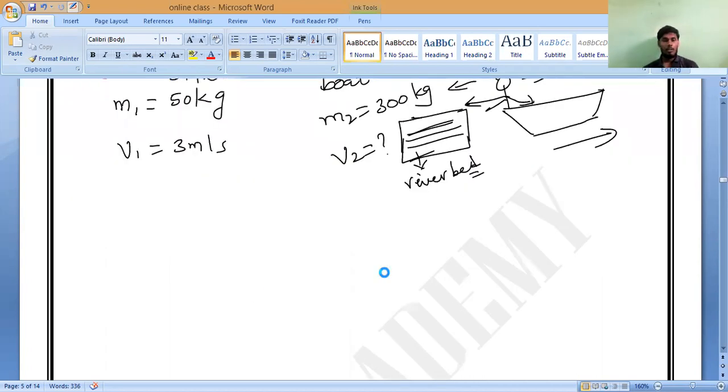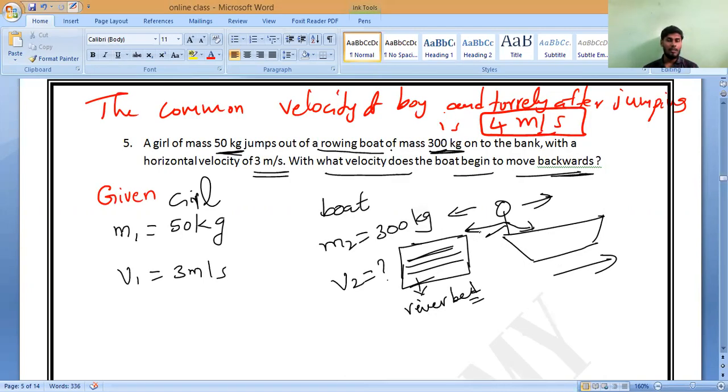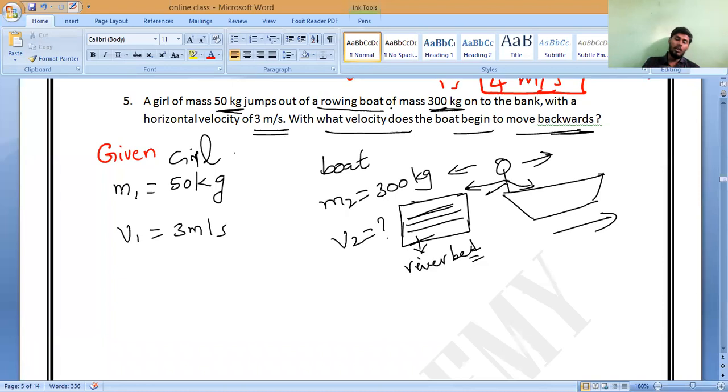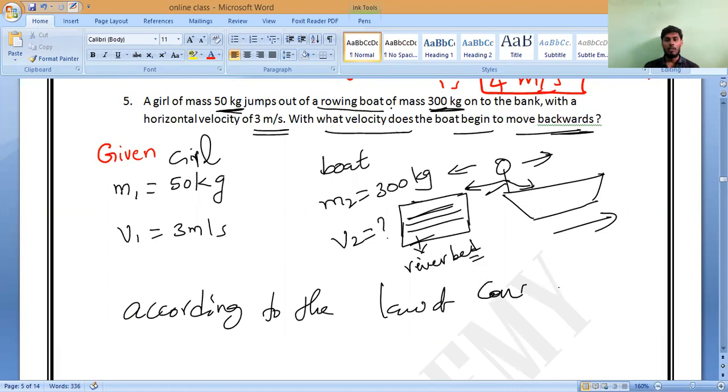So now what is the formula? Momentum, Newton's law of motion, law of conservation of momentum. What is the formula? You have to speak. M1 U1 plus M2 U2. Conservation of momentum: momentum of the girl is equal to momentum of the boat, correct or not? So according to the law of conservation of momentum.